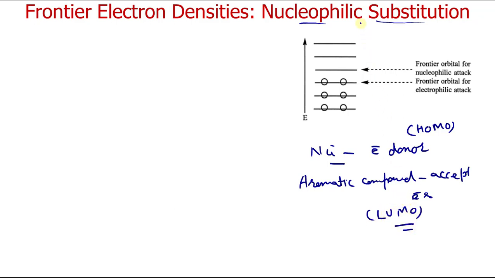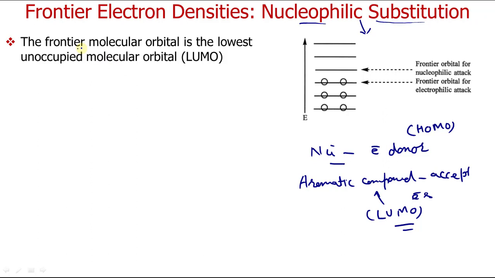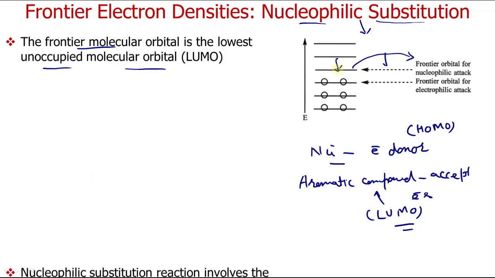Means while considering a nucleophilic substitution, we have to consider the LUMO of your aromatic compounds. Now the frontier orbital in this case will be the unoccupied molecular orbital. So this orbital, the first unoccupied molecular orbital, will be the frontier orbital for nucleophile attack. The electrons of the nucleophile will come into these orbitals, so they will come from the HOMO.